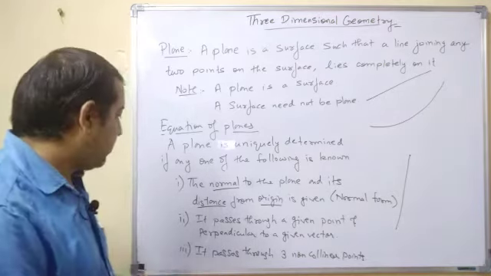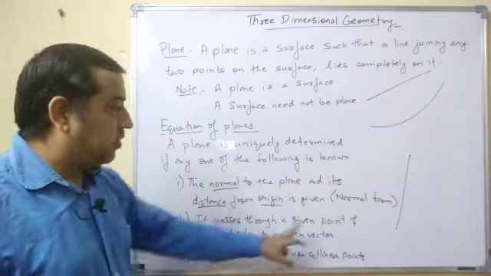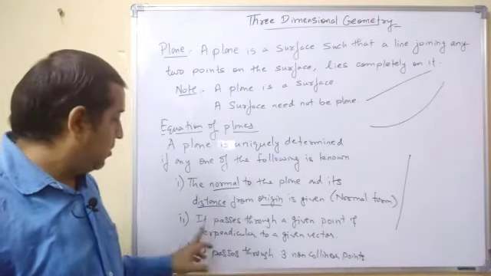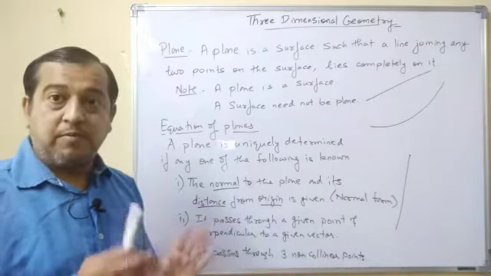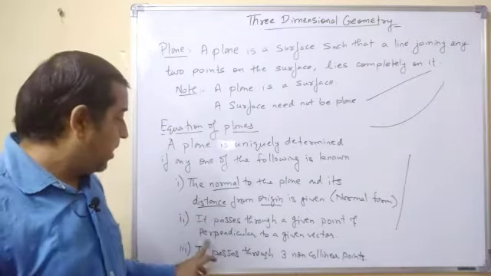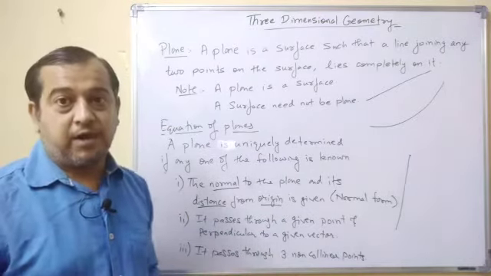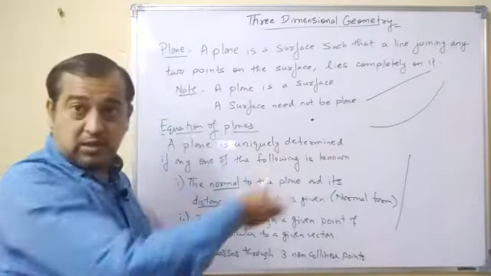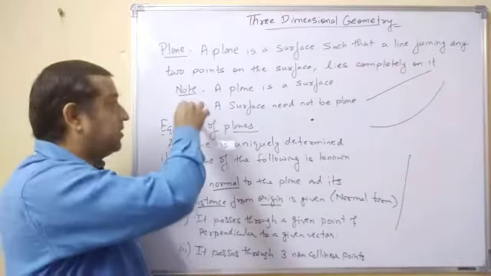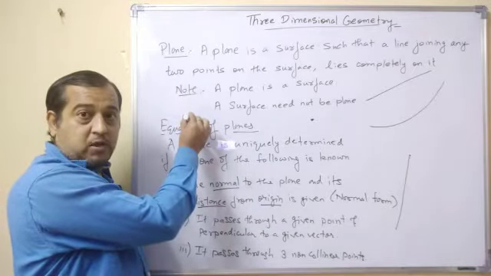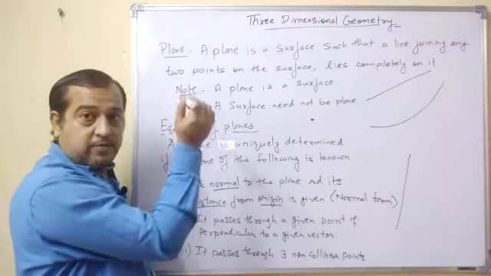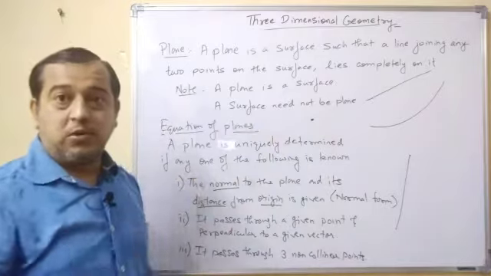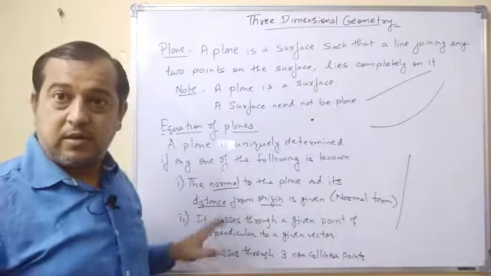Second, it passes through a given point. It passes through a given point, meaning the plane is passing through a given point and is perpendicular to a given vector. For example, this is the point from where the plane is passing. You can say this whiteboard. And this is a vector which is perpendicular to the plane. So if this vector and this point are known to us, we can find the equation of this plane.